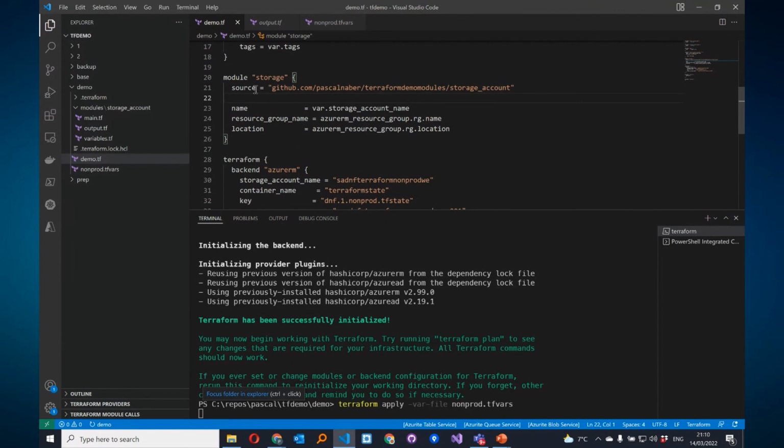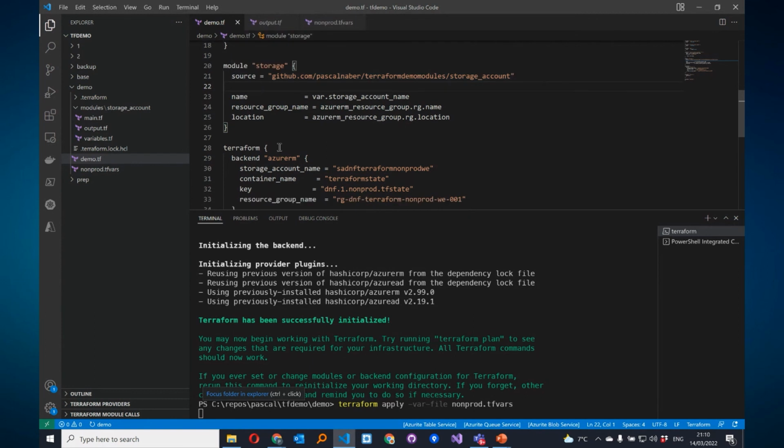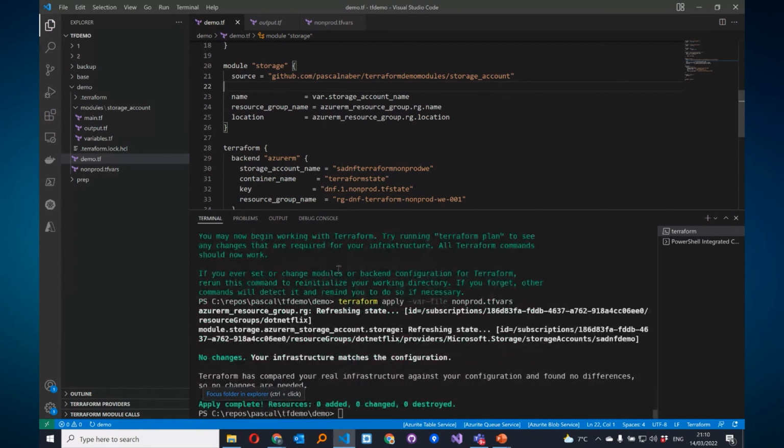And this was a very simple template with only a couple of properties, but this could be much more complex. Think of a storage account with shares and containers and access rights per container or share, that kind of thing. So here we are seeing indeed there are no changes. I can apply this again, but the result will be exactly the same.